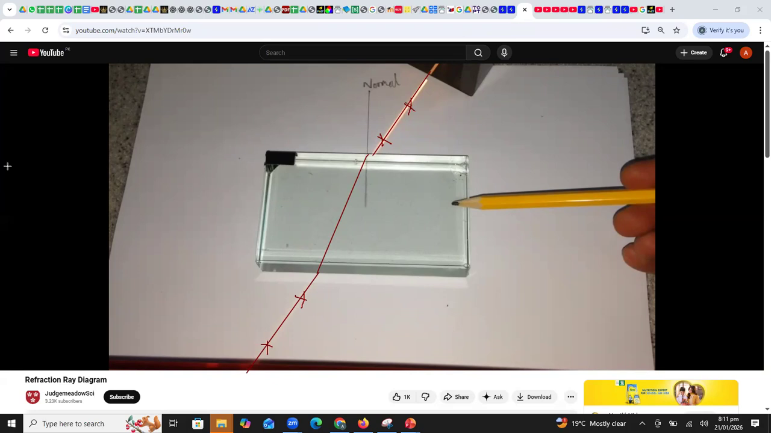In this experiment, we will set the angle of incidence ourselves. Angle of incidence is the independent variable here. We can set it at 30 degrees, 45 degrees, 60 degrees, and we will record the different angles of refraction. First, we will draw the normal here.